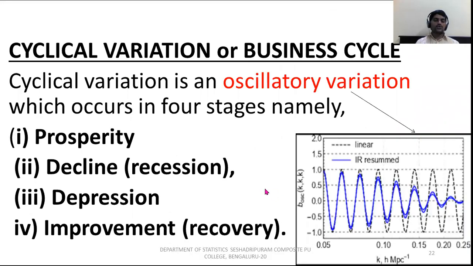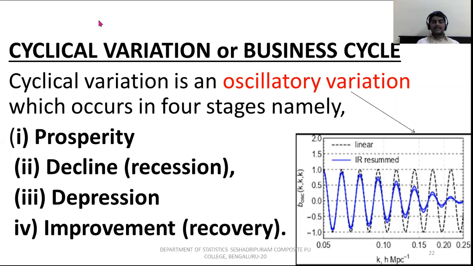First, what is cyclical variation? Cyclical variation is an oscillatory variation which occurs in 4 stages, namely: number 1, prosperity; number 2, recession or decline; number 3, depression; number 4, improvement or recovery.